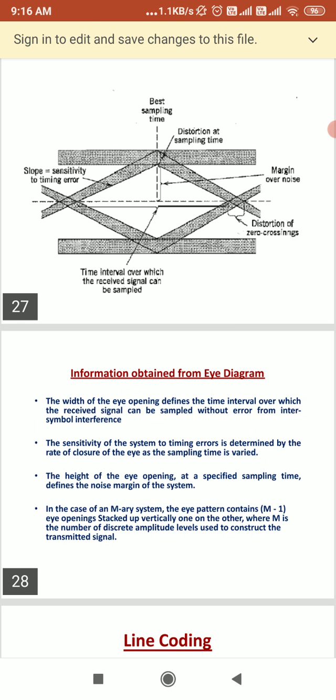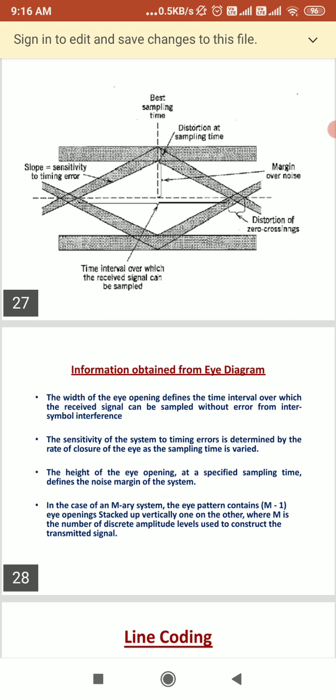So the maximum distortion is given by the vertical width. You can see that the maximum distortion is given by the vertical width of the upper or lower portion of the eye at the sampling time. And the range of amplitude difference is a measure of distortion caused by intersymbol interference.